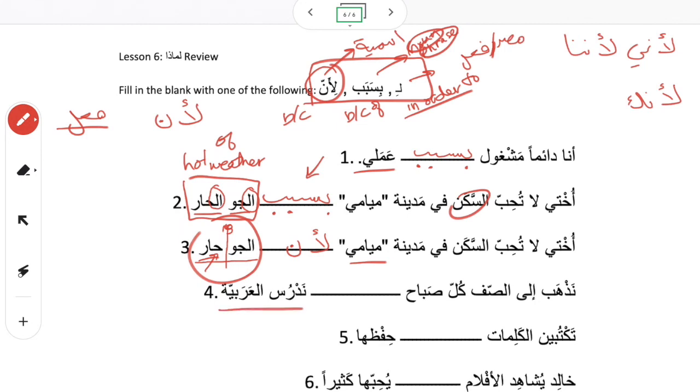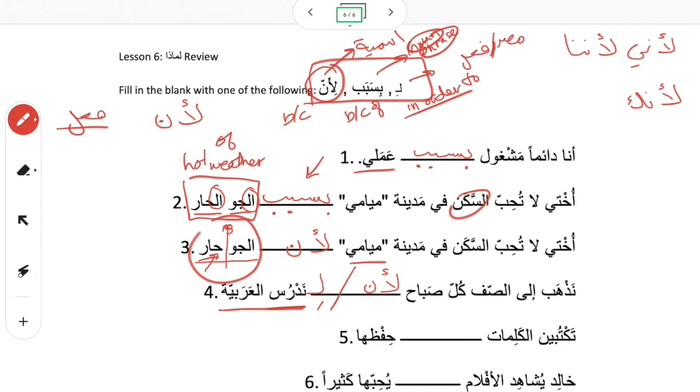نذهب إلى الصف كل صباح. We go to class every morning. ندرس العربية. Here you have a couple of options. Because you have a verb here, you can use a lam and just connect it. لندرس العربية. So we go to class every morning in order to study Arabic. You cannot use بسبب here because ندرس العربية is a complete sentence, and it's a verbal sentence.